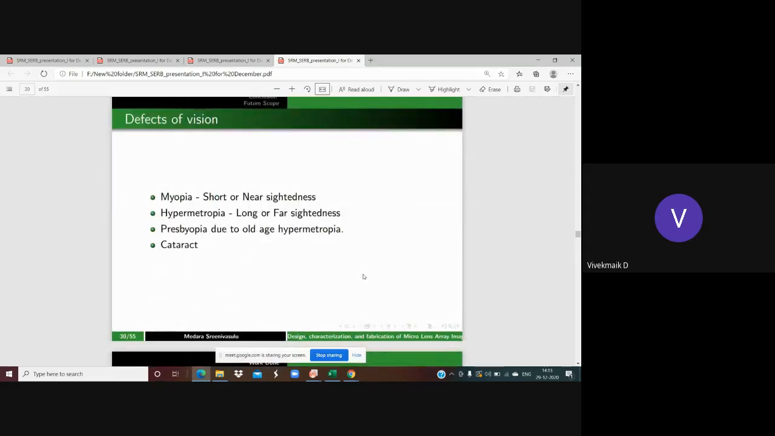The defects in vision are classified into 4 types. First one is myopia. Myopia is nothing but short-sightedness. And second one is hypermetropia. It is nothing but far-sightedness. And third one, presbyopia. It is due to the variant of hypermetropia only. And fourth one is the cataract.